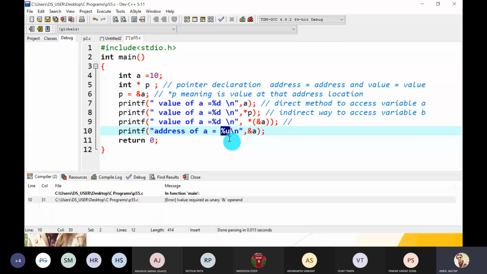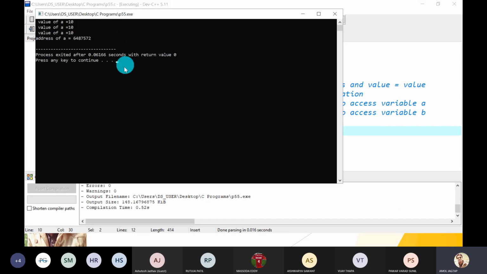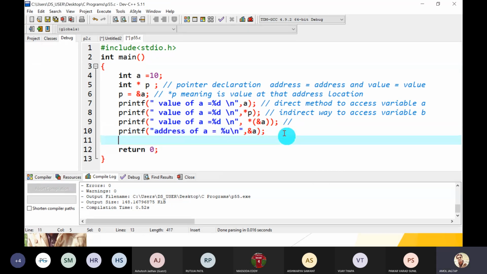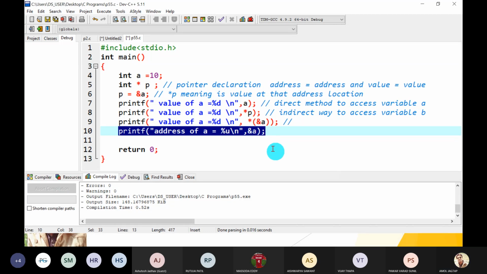Percentage U, where U means unsigned integer. So let's compile and run it. So this is the address of A. Yes, correct.